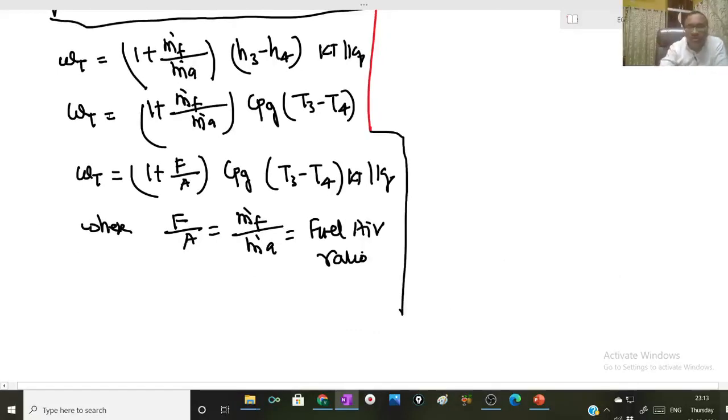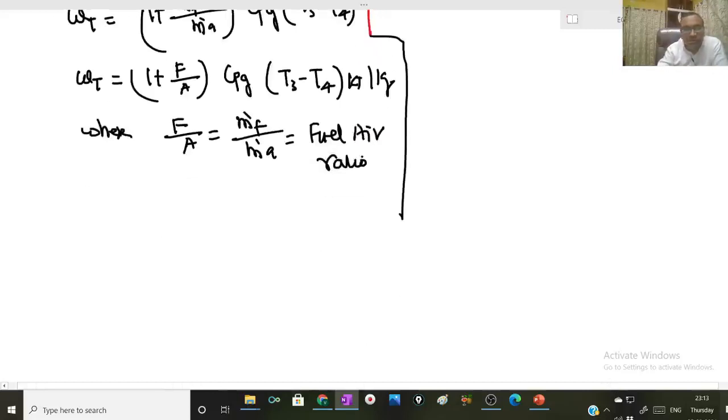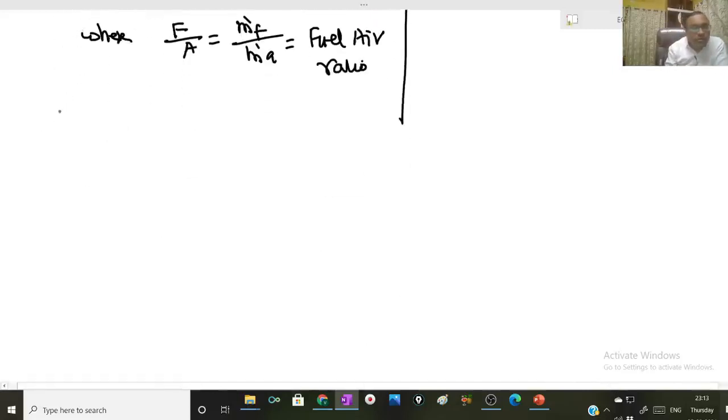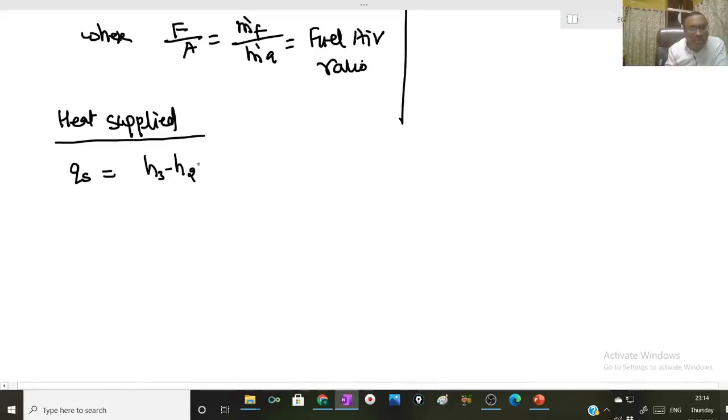Now then comes heat supplied. First let us calculate specific heat supplied, and that will be, sorry, 1 plus F by A into H3 minus H2 kilojoule per kg.